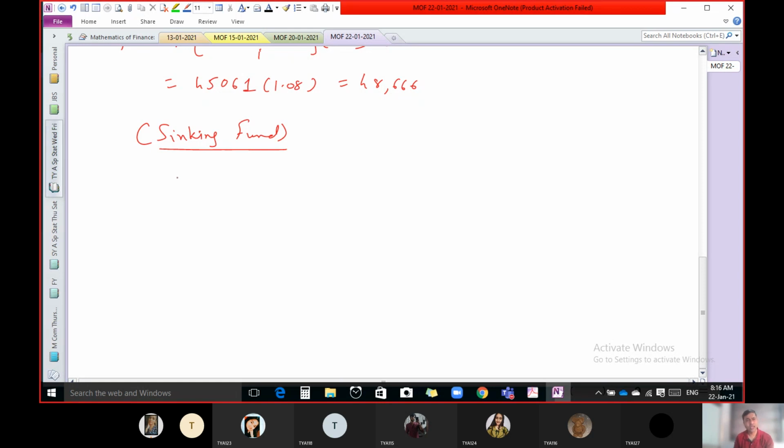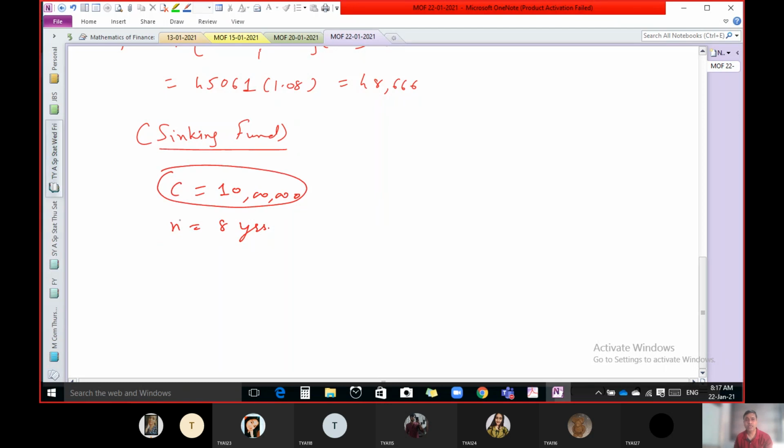there is one company, and the company purchases one machine. The cost of the machine is 10 lakh rupees, and the economic life of this machine is 8 years. So the life of the machine is 8 years. Normally after the end of 8 years, it becomes almost outdated or useless and the company wants to replace that machine.